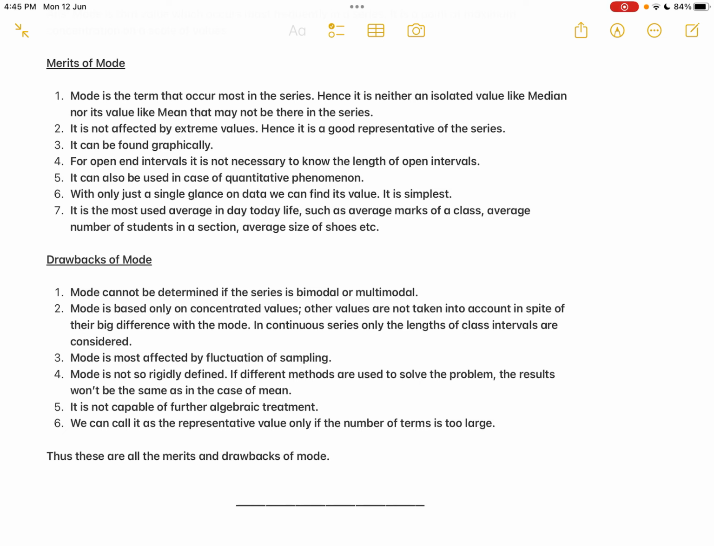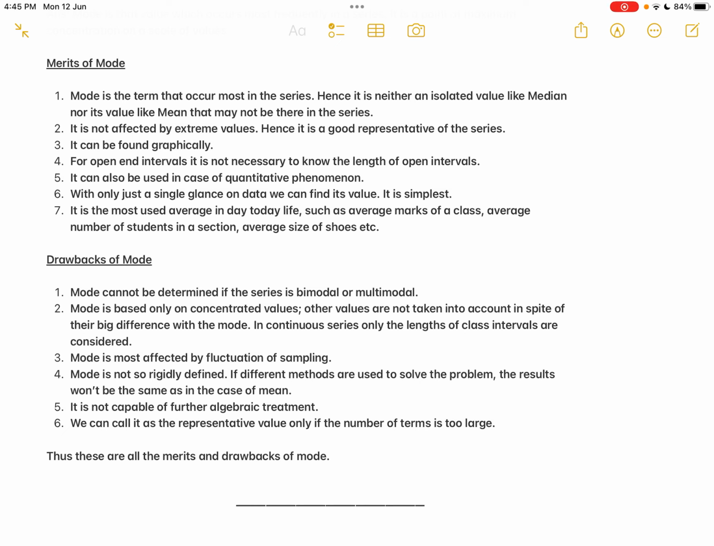Then the second one, mode is based only on concentrated values. Other values are not taken into account in spite of a big difference from the mode. In a continuous series, only the lengths of class intervals are considered, because mode is a positional average. We are not taking into account all the other values. The same thing which we saw as a merit comes as a demerit. It is taking into consideration only the values which occur more frequently. It is not taking into consideration all the other extreme values, all the other values which are represented in the series.